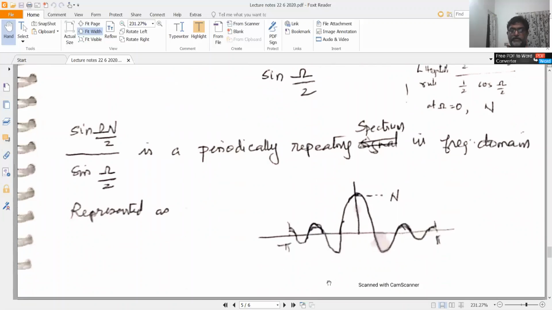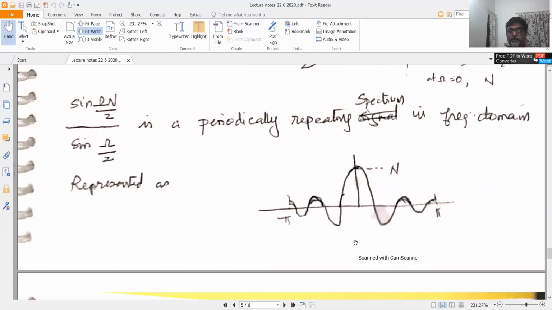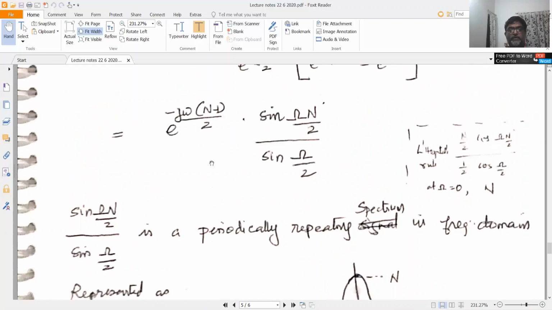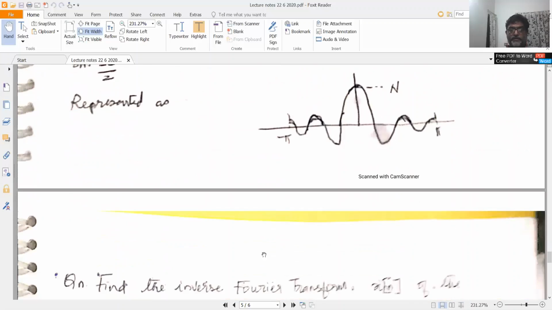This real quantity is going positive and negative, so you cannot call this a magnitude spectrum. It's also going negative. This is being multiplied by e raised to minus j omega (n minus 1)/2, so you have an additional phase response. Don't call it a phase shift, it's a spectrum. So it's an additional phase response corresponding to e raised to minus j omega (n minus 1)/2, which is a straight line with a negative slope of (n minus 1)/2.